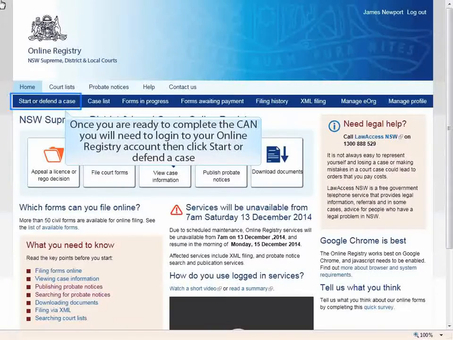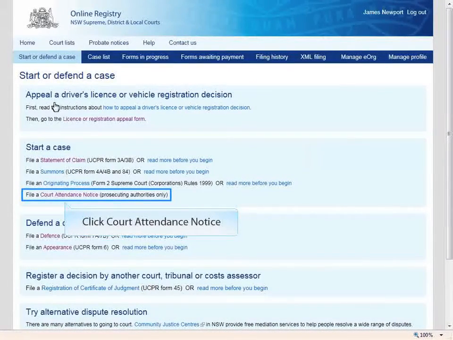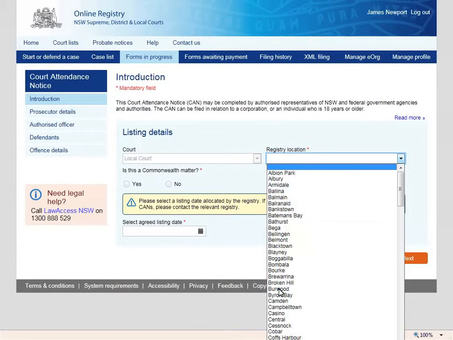From the homepage, once you are ready to complete the CAN, you will need to log in to your online registry account. Then click Start or Defend a Case. The user clicks it. Click Court Attendance Notice. Select the registry location, Burwood, from a drop-down list.